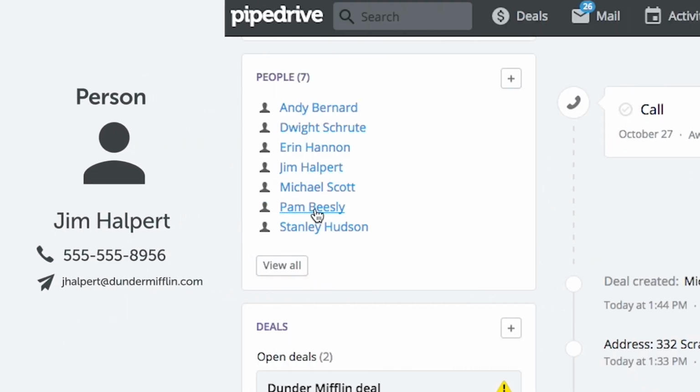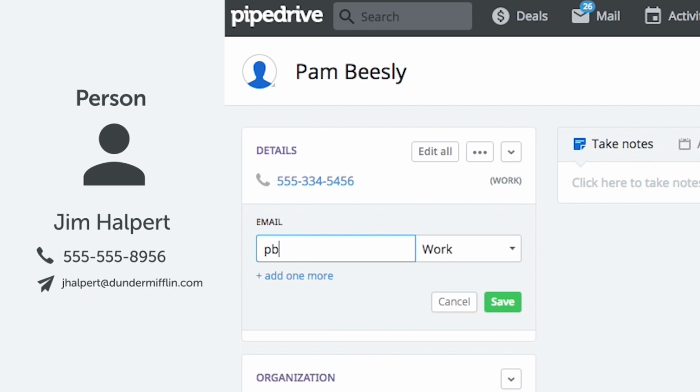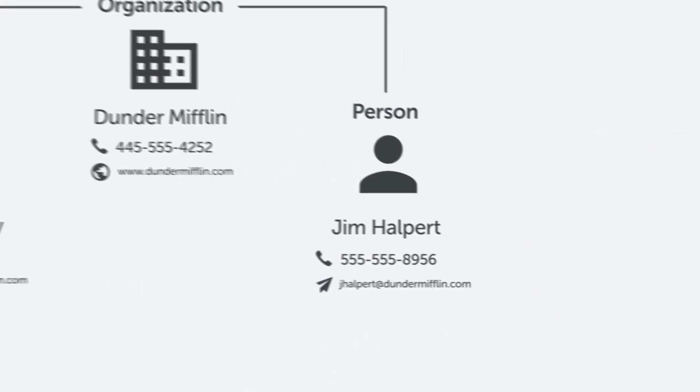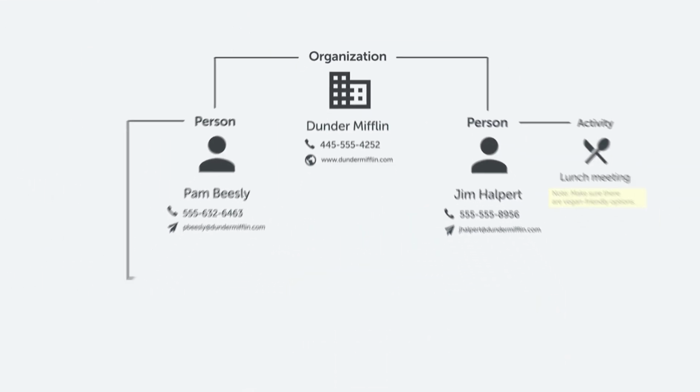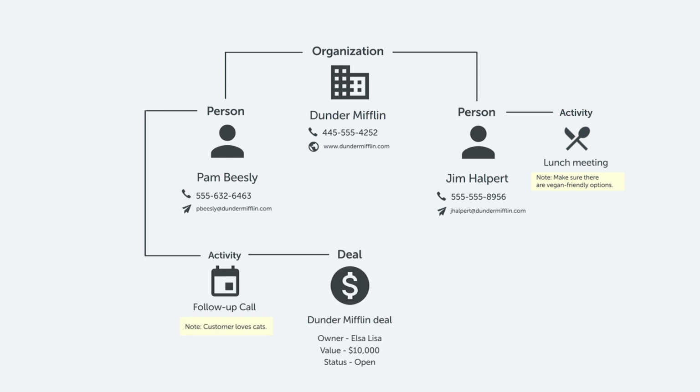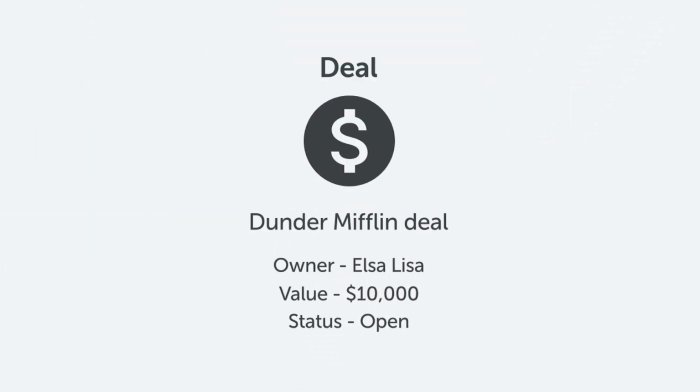Now, people are the individuals you deal with. Any information you document on a person's profile should be specific to that one person. People and organizations can also be connected to deals which exist in your pipeline.